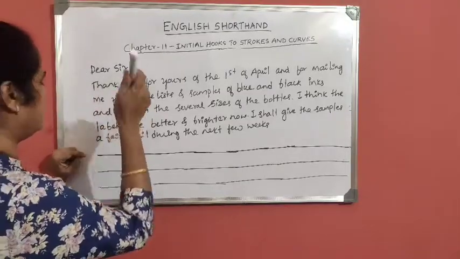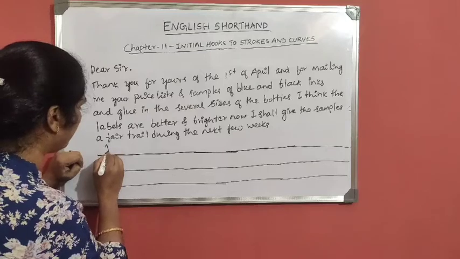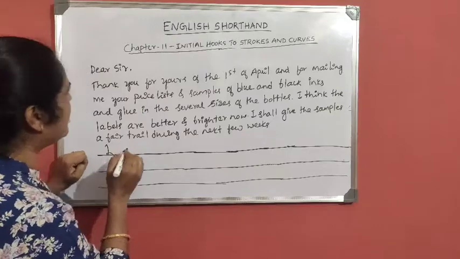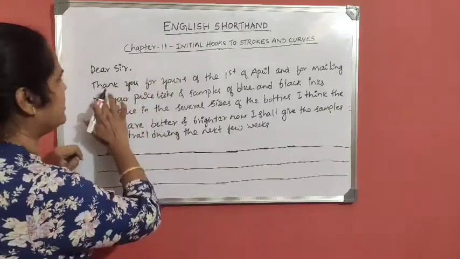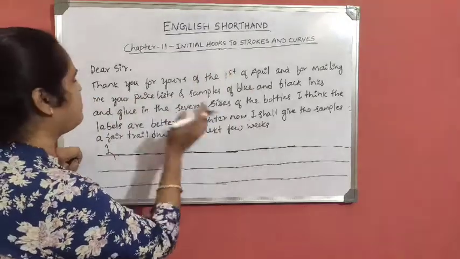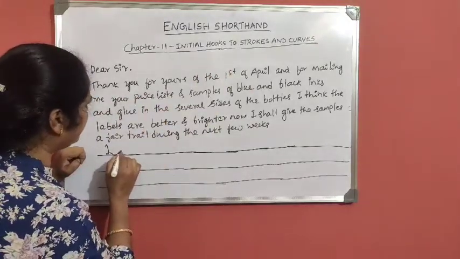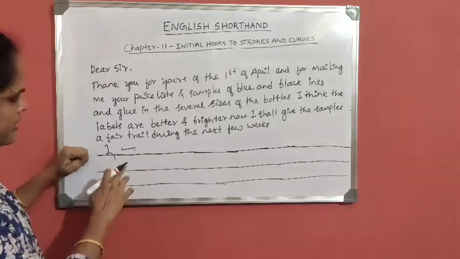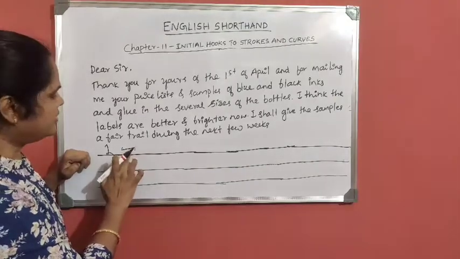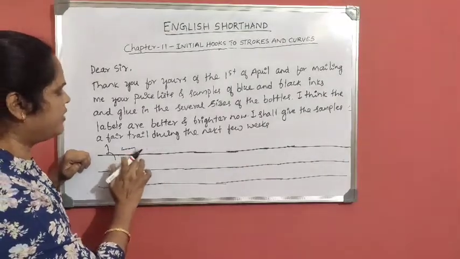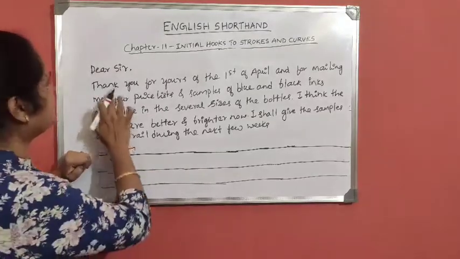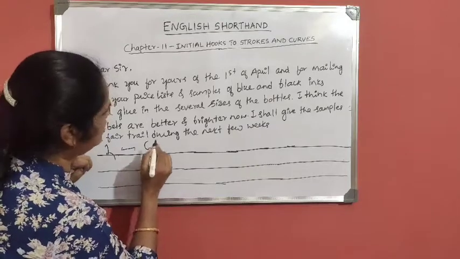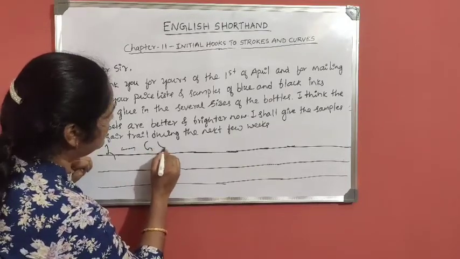See here, "Dear Sir." I'll write "dear" with the grammalogue, and circle S for R. Okay, "Dear Sir," then the comma as it is. After that we have to start a new paragraph. For writing a paragraph, we have to write like this. This mark indicates that we will be starting a new paragraph. "Thank you for yours" - Thank grammalogue, you grammalogue, for yours.